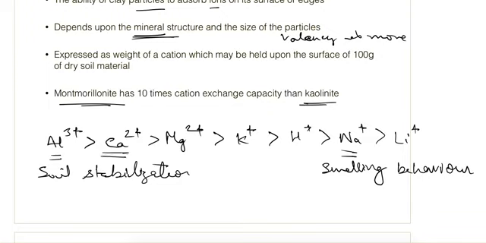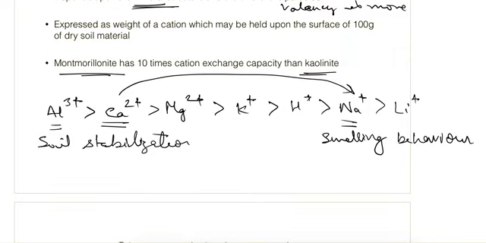Because calcium has a greater exchange capacity, it can easily replace the sodium ion in the soil structure. Then calcium montmorillonite does not swell as much as sodium montmorillonite, so it is used for soil stabilization purposes. It is expressed as the weight of cation which may be held upon the surface of 100 grams of dry soil material.